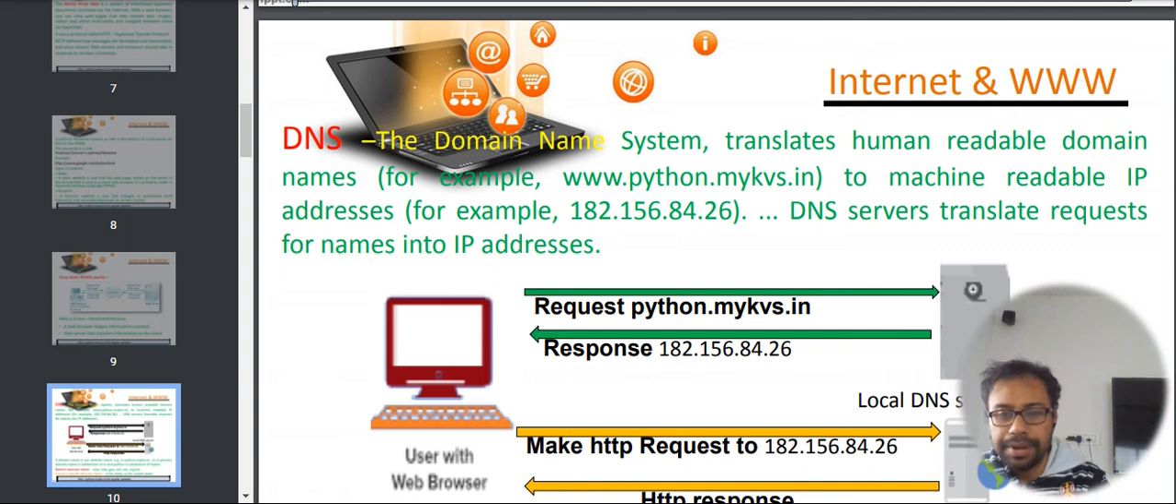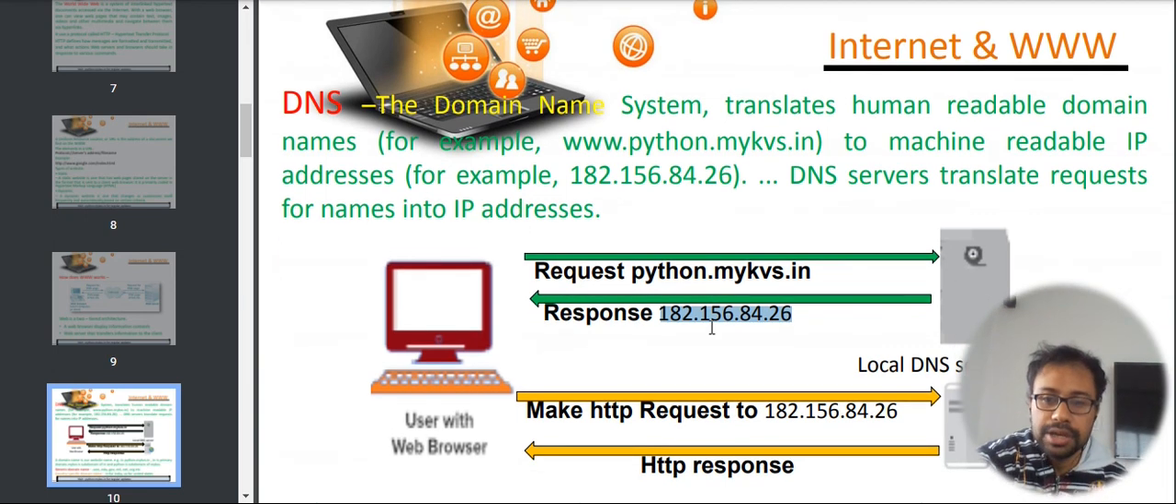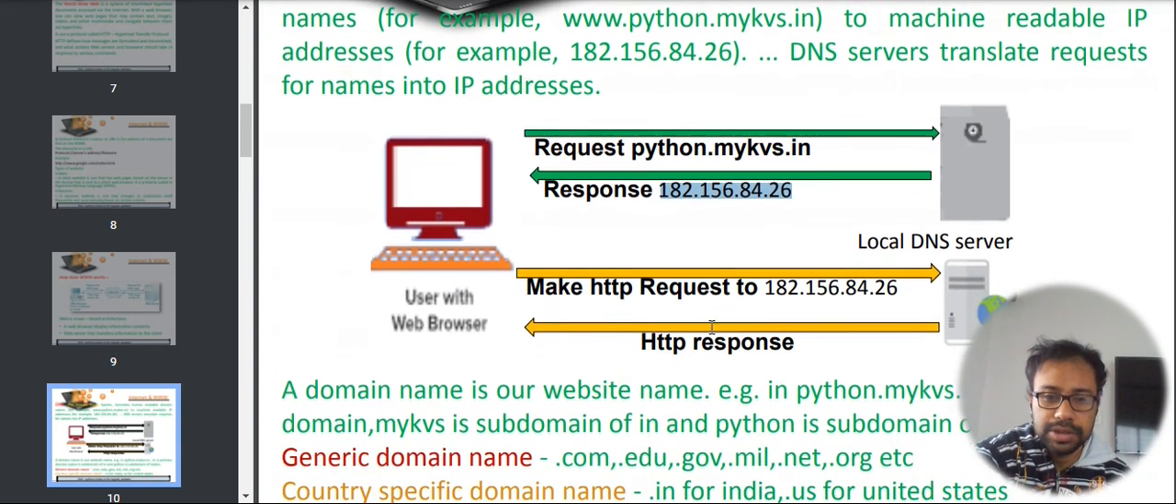For example, I am viewing this website python.mykvs.in. I am getting response from the IP address of their server, which is 182.56.84.26. So this is how the response mechanism is created. Whenever we request for a page, the response comes from the IP address of that page. The IP address or the internet protocol address of the page gives us the valid response.